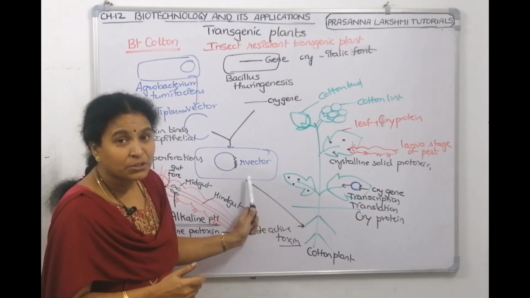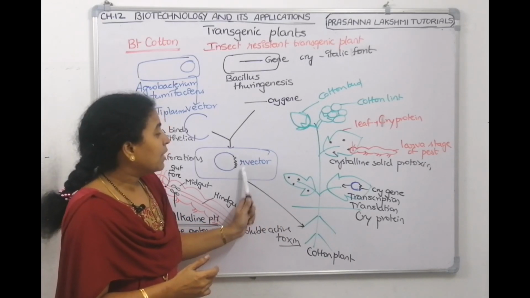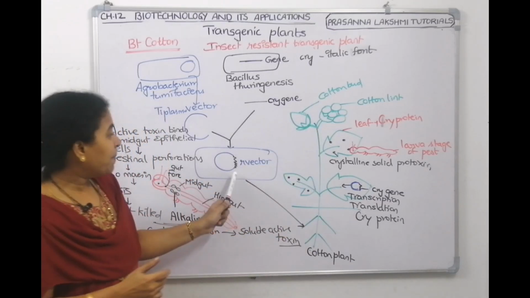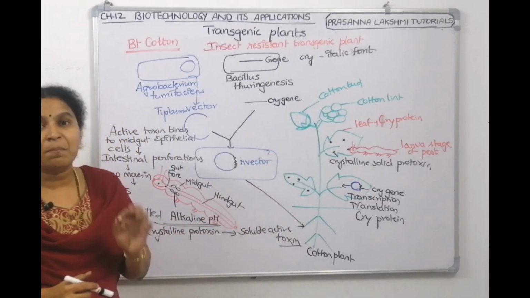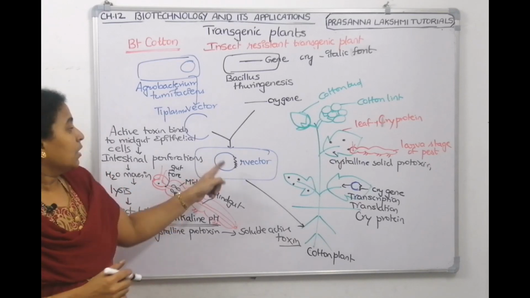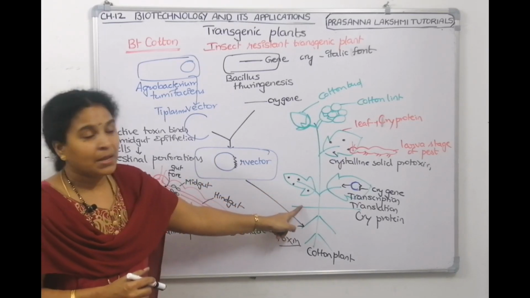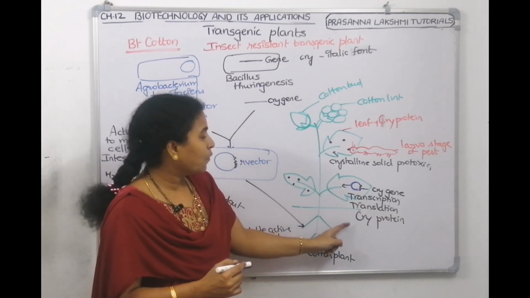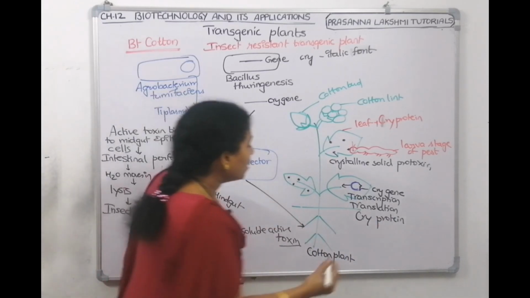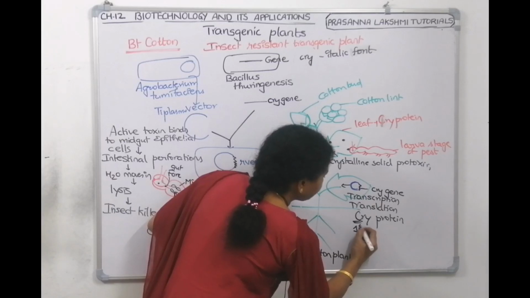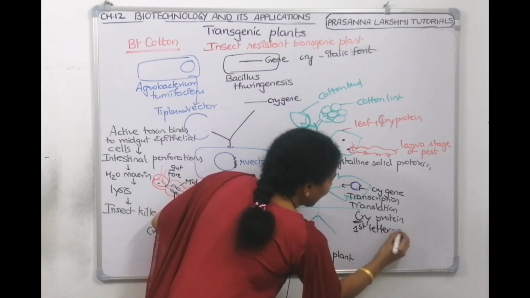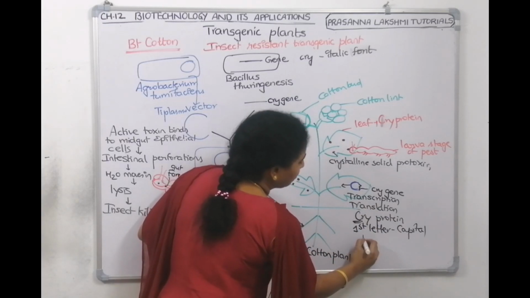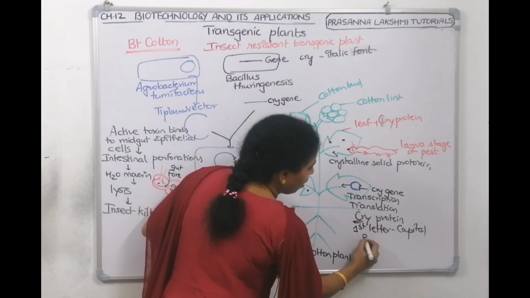The agrobacterium having the recombinant vector will come and infect the cotton plant and deliver the crygene into the plant. That crygene undergoes transcription, translation. It will form cryprotein. For protein we use a capital letter: the first letter is capital, and the second and third letters are small, in Roman letters.